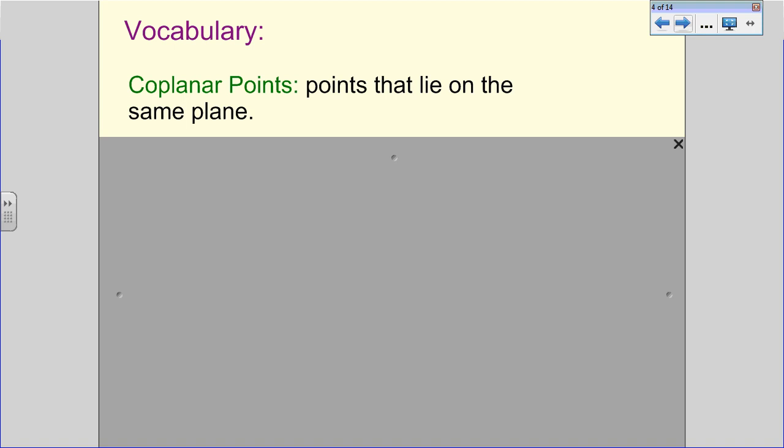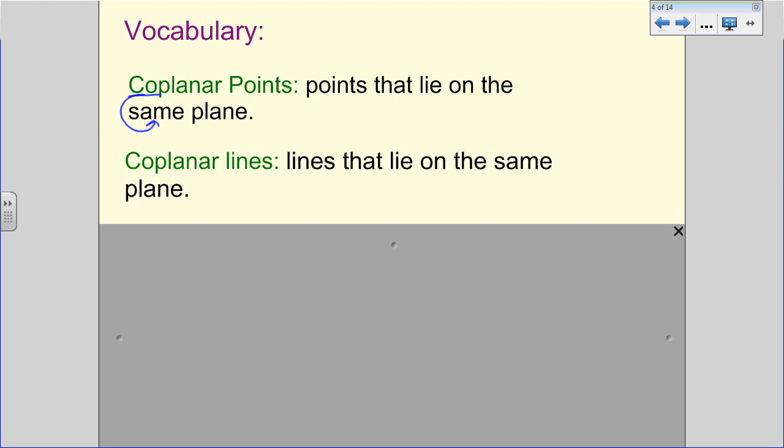Coplanar points are points that lie on the same plane. So this co gives us that same definition each time. Coplanar lines are lines that lie in the same plane. So we're seeing a lot of similarities here with these definitions.